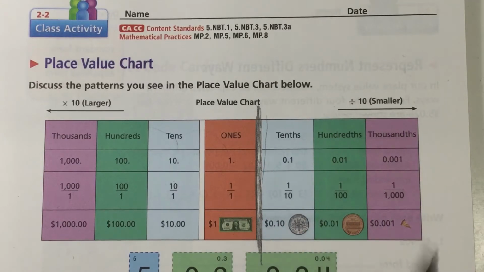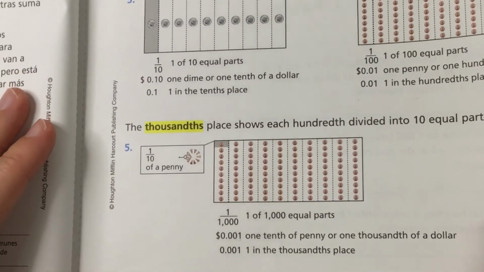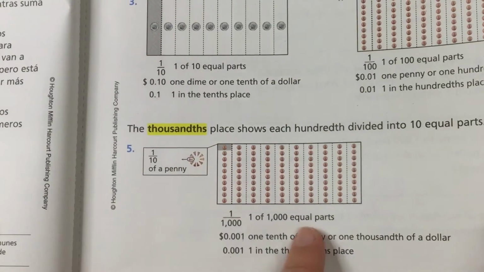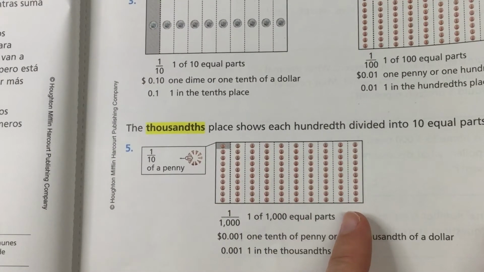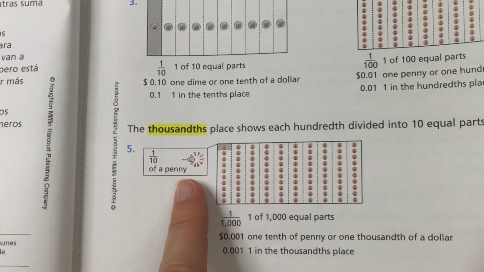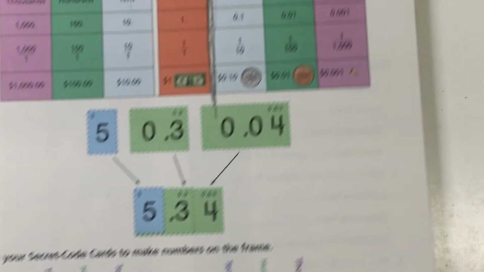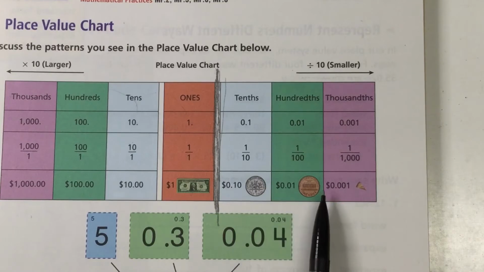And that goes back to that really nice picture they gave us in the last lesson where we had one whole divided into tenths, that's your columns, and then divided into hundredths, that's all your pennies, and then divided into thousandths, that's your tiny slices of a penny. So once again, dividing by 10 every time you move to the right.